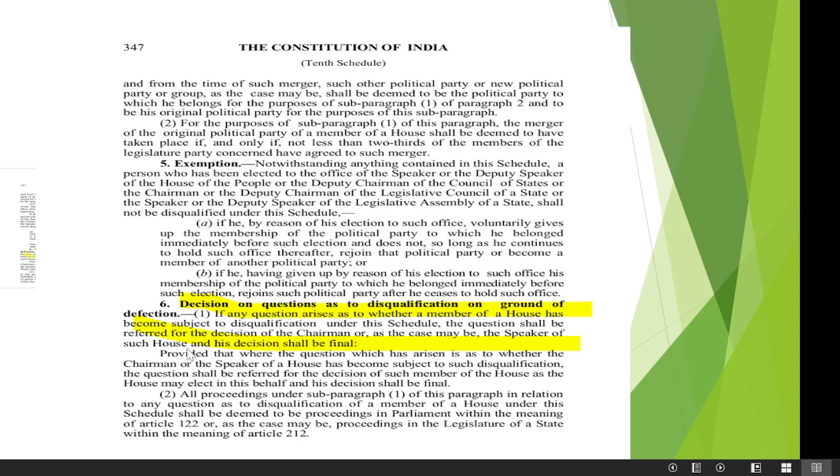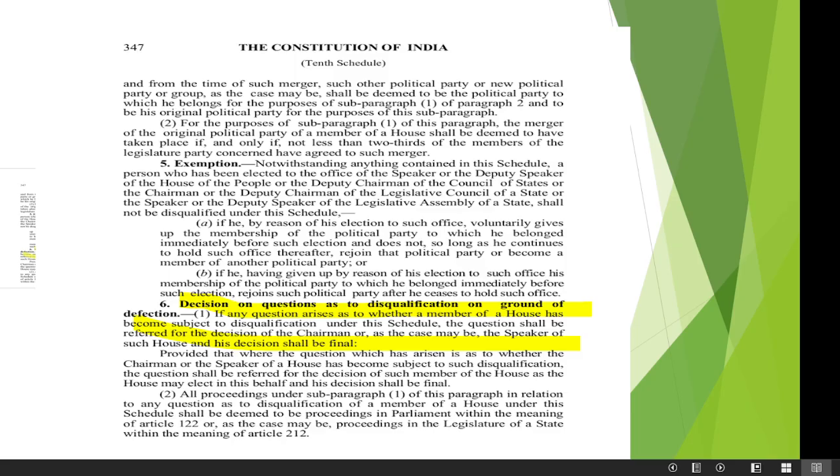Then coming to the next exception, which is the speaker. If a speaker or deputy speaker leaves the political party after becoming speaker, then anti-defection will not work. There won't be any defection. Okay, so we know that in Britain, the speaker has to leave the political party, but it is not mandatory in India. If they are leaving after becoming speaker also, there won't be any defection in their cases.